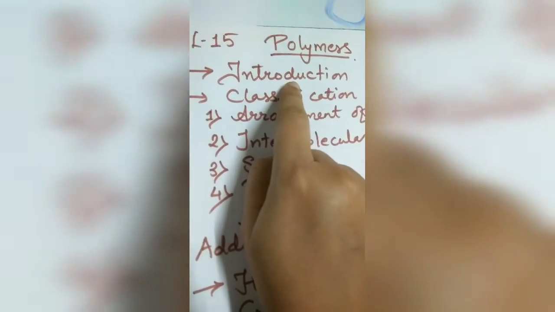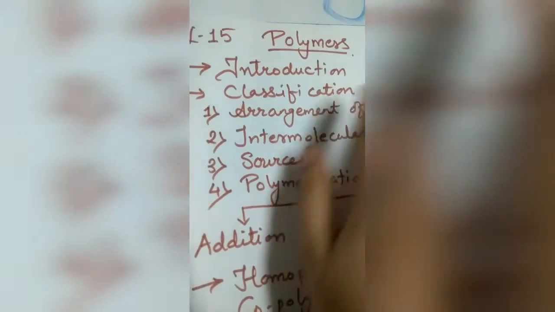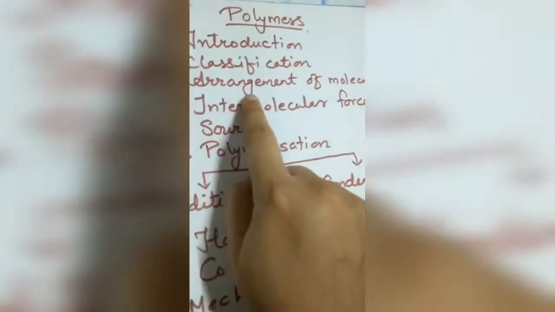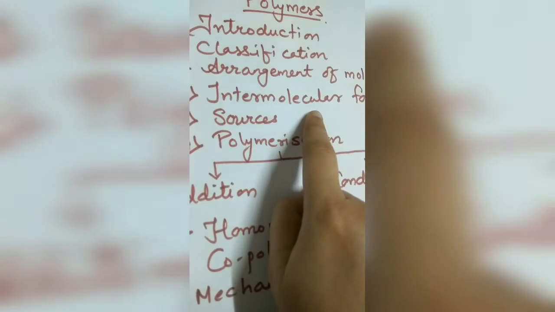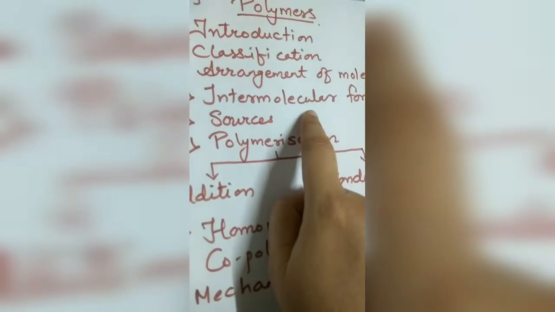First of all, we have seen the introduction. We have seen the definition of polymer, monomer and so on. Then we have seen the classification. Classification we have seen on the basis of the arrangement of the molecules, that can be linear, that can be branched and so on. Intermolecular forces, we have seen like thermoplastic, thermosetting plastic and so on.